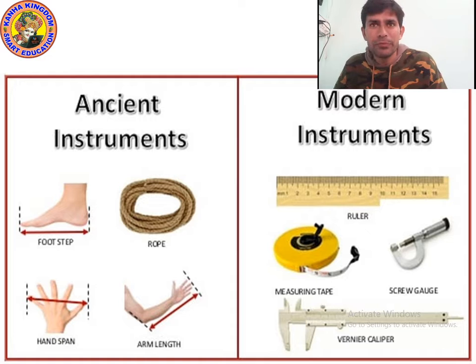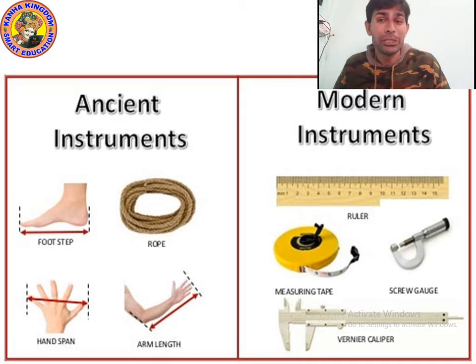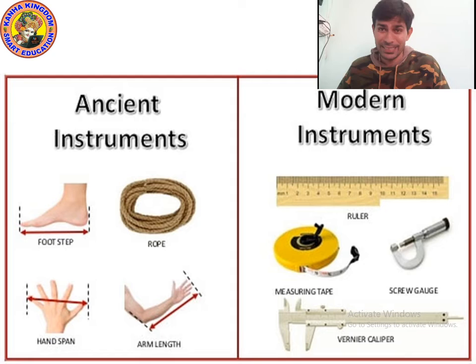Hand span, foot step, cubit, fathom, all these are ancient time units. You can see the picture of the screw gauge. I think you might have seen it or not. If you have not seen it, I will show you in the science lab. Yes, the screw gauge is kept there. The screw gauge is used to find the thickness.